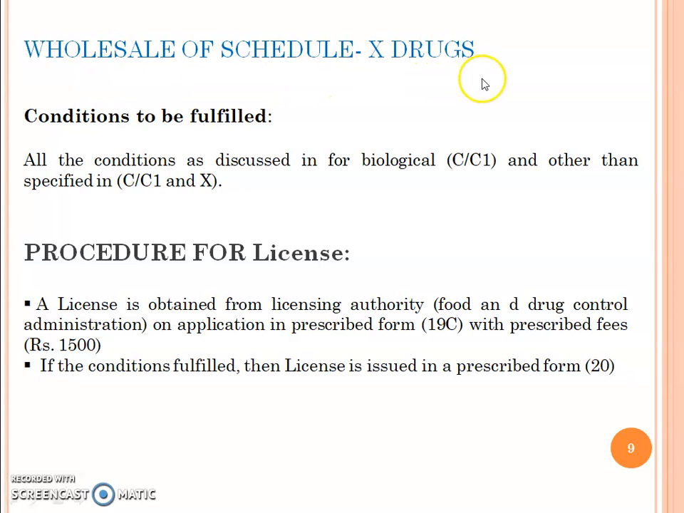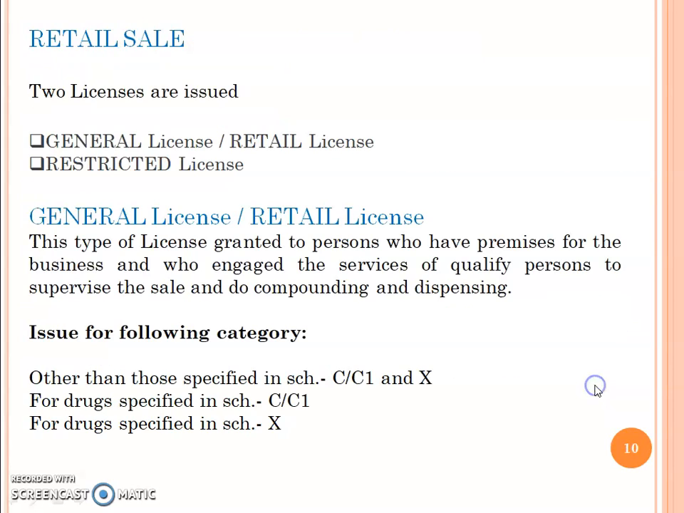Wholesale of Schedule X drug. Conditions to be fulfilled: all the conditions discussed in biological C, C1 and other than those specified in C, C1 and X. Procedure for license: a license is obtained from Licensing Authority, Food and Drug Control Administration on application in prescribed form 19C with prescribed fees 1500 rupees. If the conditions are fulfilled, then license is issued in prescribed form 20.